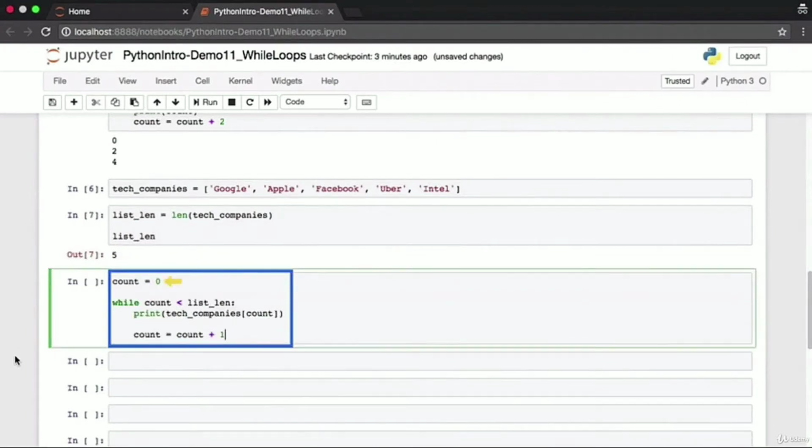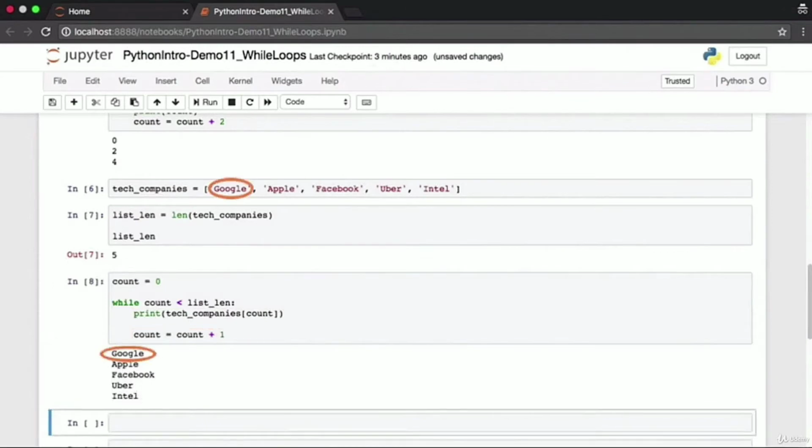We use a counter which is initialized to 0. So long as the value of count is less than the length of the list, we can print out that particular element at that index of the list. We'll print tech_companies[count], where count is the index into the list. For every iteration, increment the count value by 1. This way we start off with the element at index 0, that is Google. Then we'll print out Apple, Facebook, Uber, and Intel.